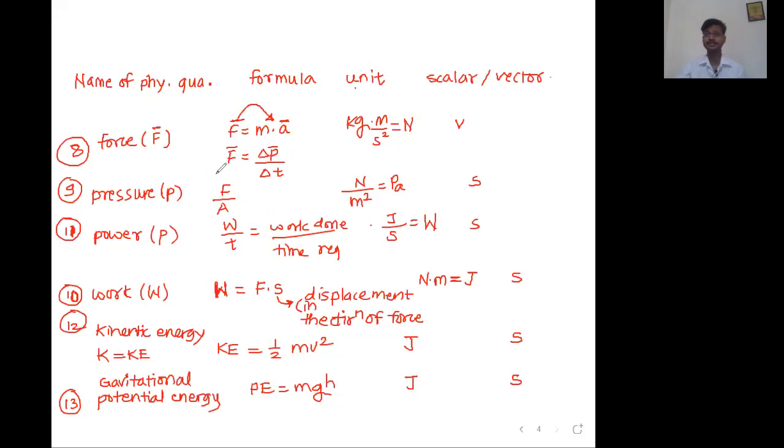You are going to remember these relations, but with understanding, you are able to decide the direction of force: direction of acceleration, or direction of change in momentum. So these symbols have some meaning hidden inside them. In maths we call this an equation, but in physics we call it a physical relation.